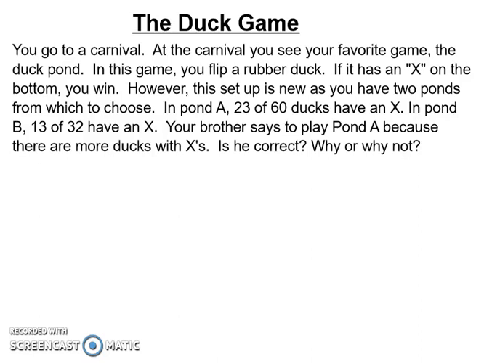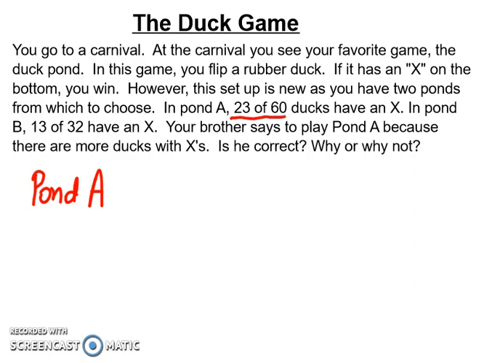So in this problem, your brother suggests playing pond A because there are more ducks in pond A that have an X than in pond B. However, that completely ignores the aspect of yes, there are more ducks, but more ducks out of how many total? So it's not just that there's 23, but it's 23 out of the 60. So I really have to look at what percent of the pond's ducks have an X.